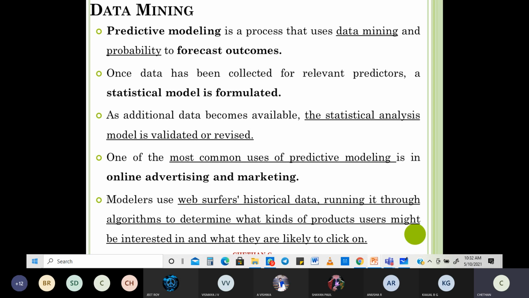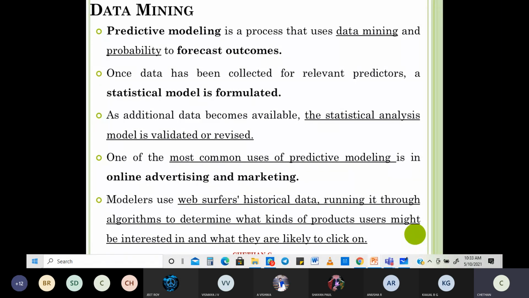One of the most common uses of predictive modeling is online advertising and marketing. Why have I taken this example? Because this is an example which makes everyone freak out. Modelers use web servers' historical data, running it through algorithms to determine what kinds of products a user might be interested in, and what they are likely to click on.